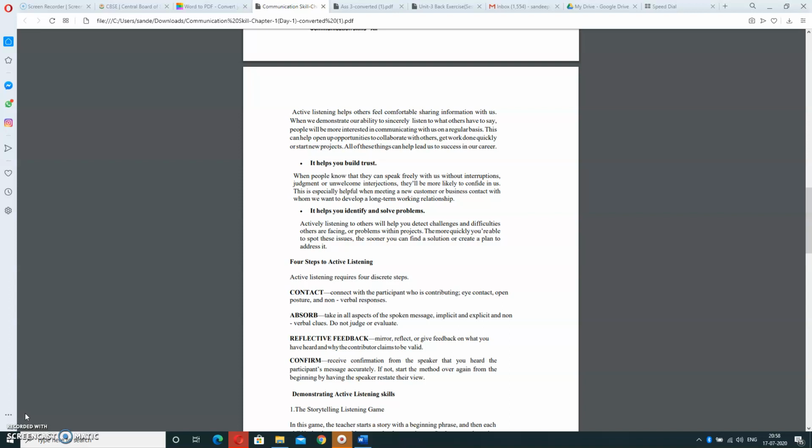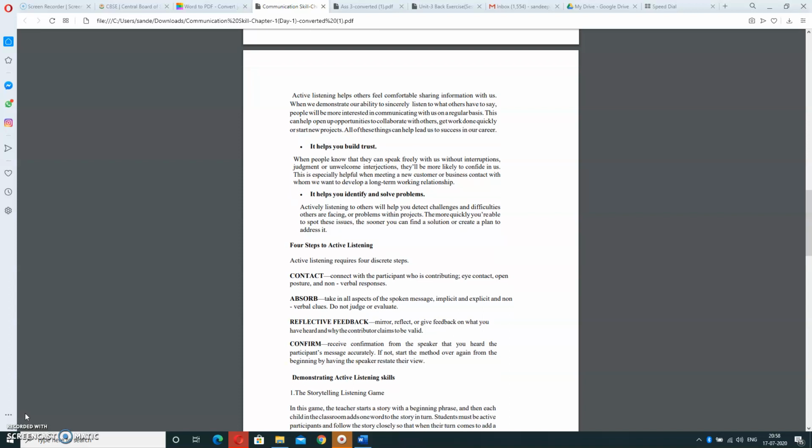The four steps to active listening are: first step is contact, second step is observe, third step is reflective feedback, and fourth one is confirm. What is contact? Connect with the participant who is contributing: eye contact, open posture, and non-verbal responses. These are called contact. How you are communicating in front of students in a class. Eye contact should be there.